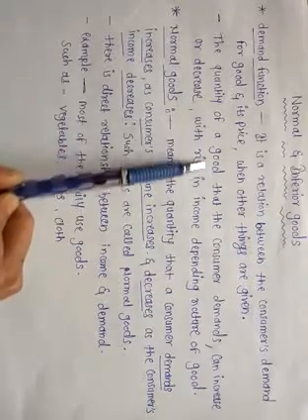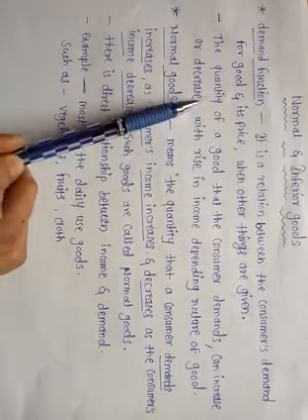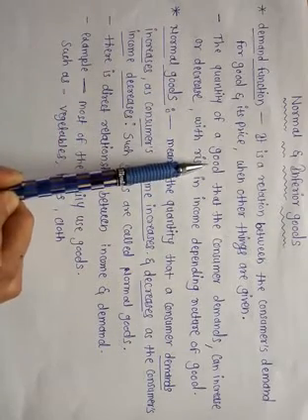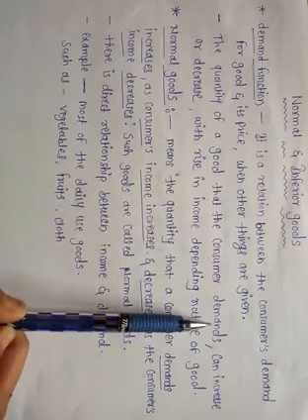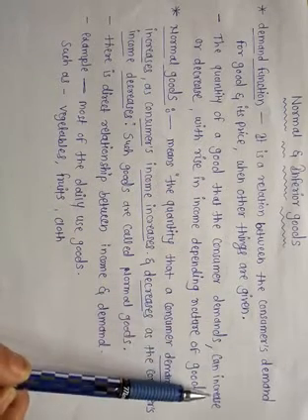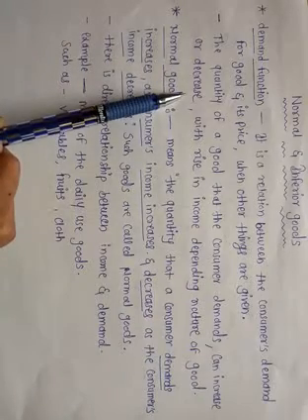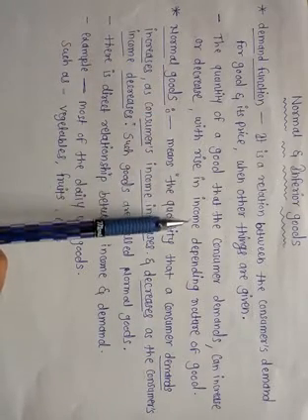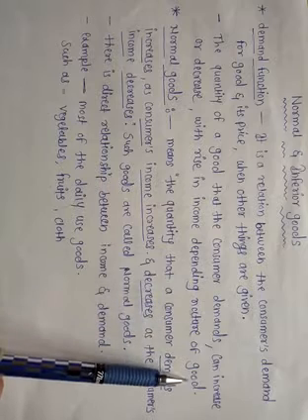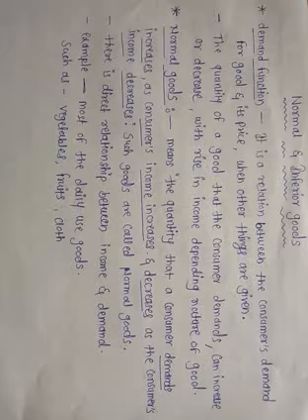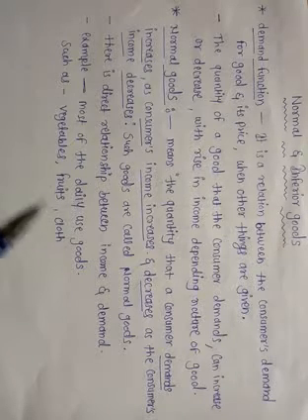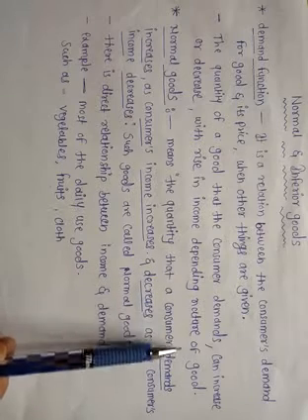The quantity of a good, meaning the amount of goods and services that the consumer demands, can increase or decrease with a rise in income depending on the nature of the good. Means if the income of the consumer increases, then demand for the commodity may increase or it may decrease. It depends upon the nature of the good.